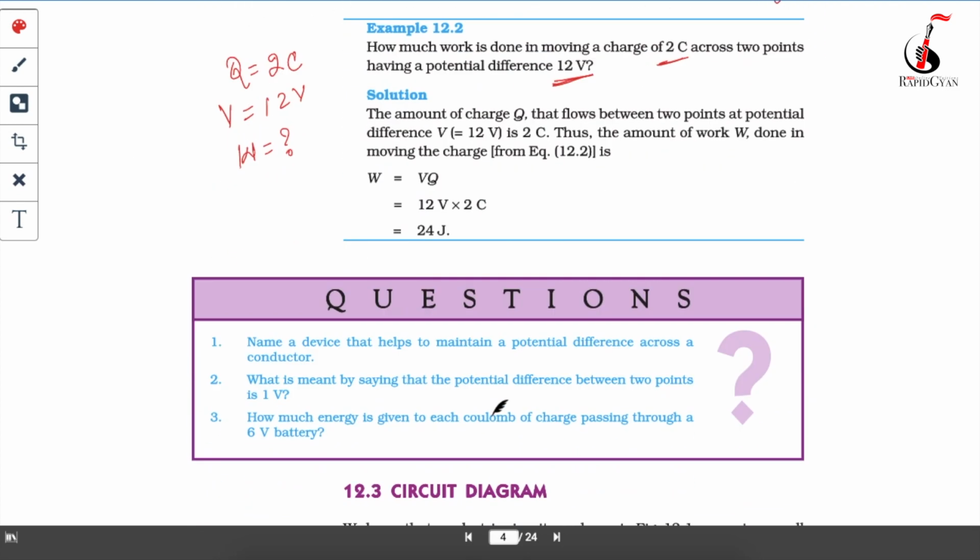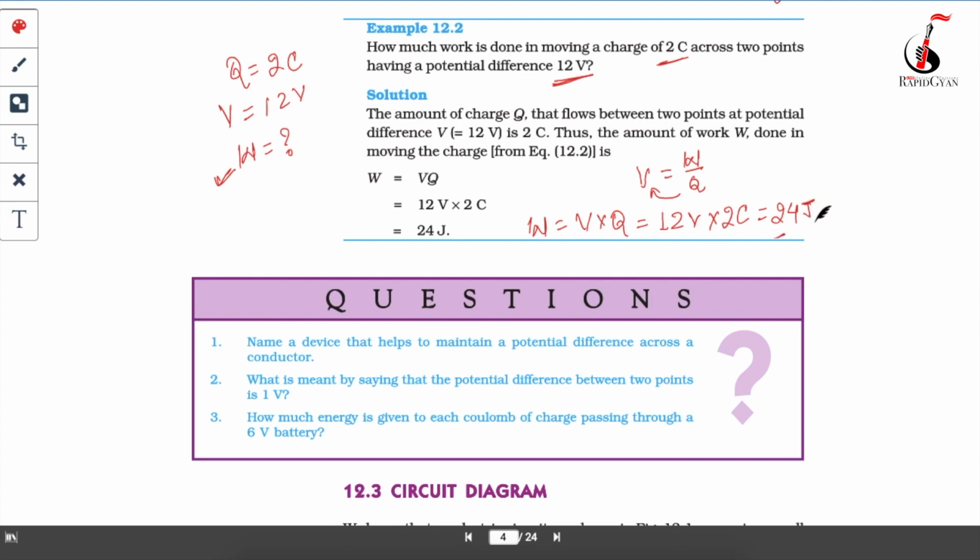We have to find out work, so Q will go to this side, and work is V times Q. The value of V is 12 volt, multiplied by Q, which is 2 coulomb. So your answer will be 12 times 2, which is 24. And the SI unit of work done is joule.